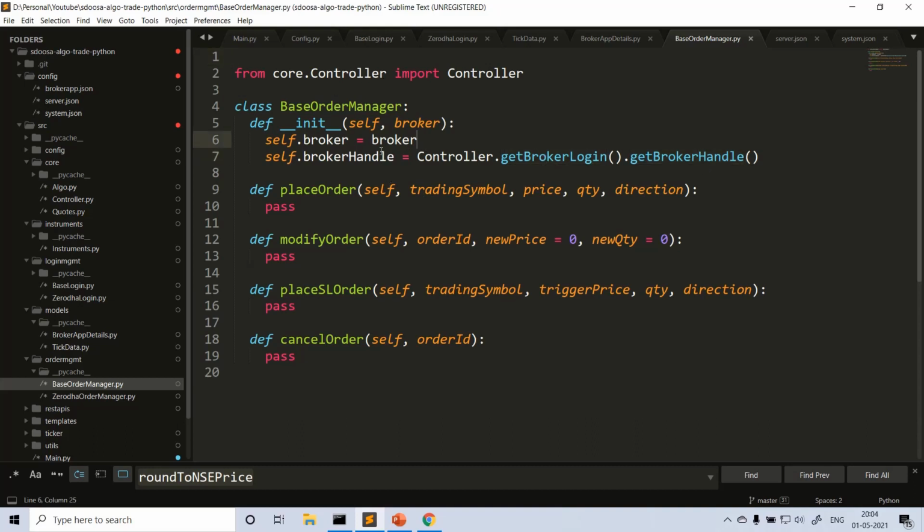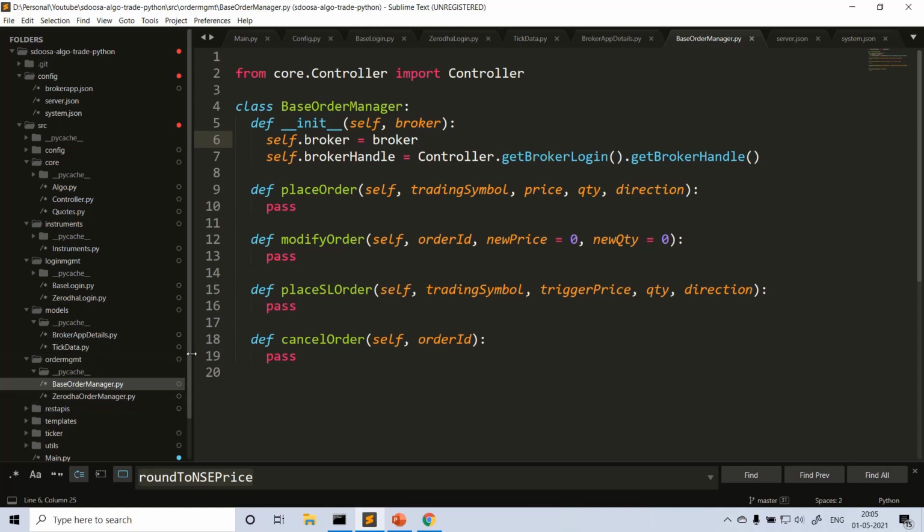So once these handles are set, what are the common functionalities? Place order, modify order, place sell order, or cancel order. So these are the common things, right? You deal or get list of orders. We'll implement that later. For now, you can just check. So these are the common functionalities. I'm just declaring them here. I'm not implementing them here because the implementation is different for each broker. Those implementations have to be done in each individual class of that particular broker.